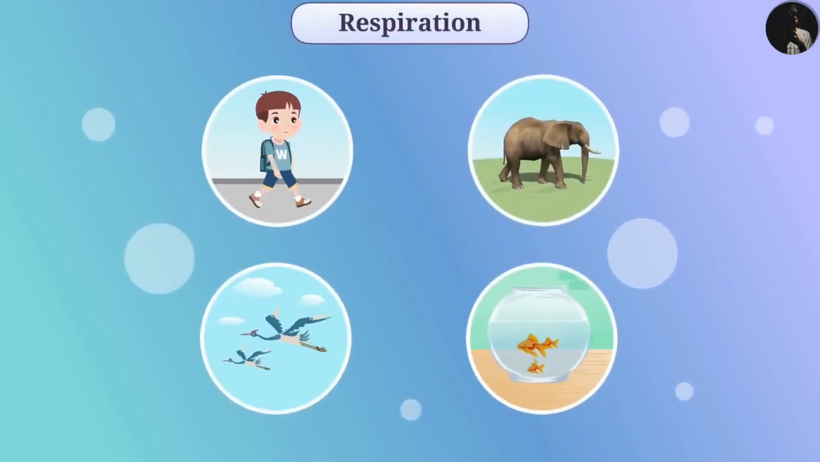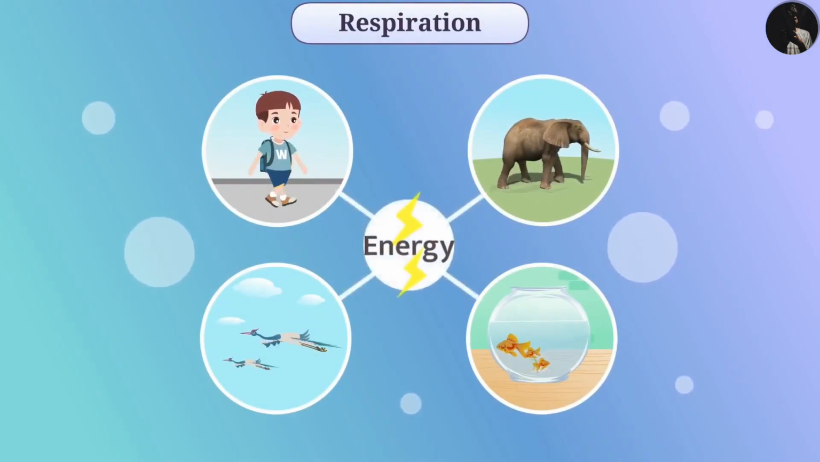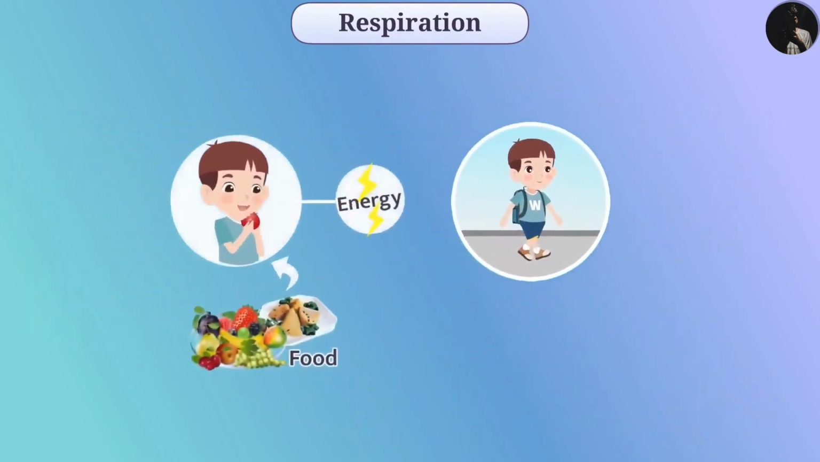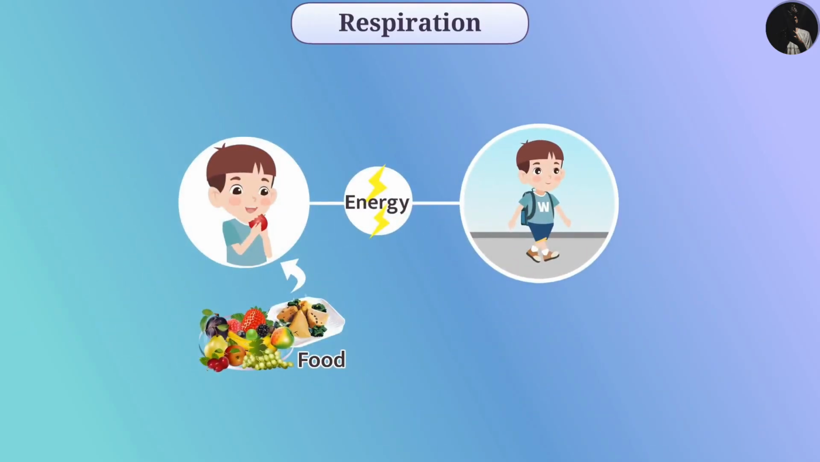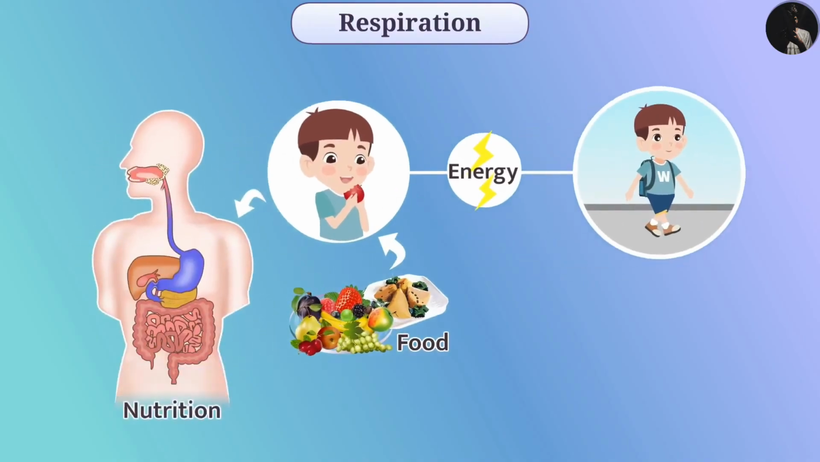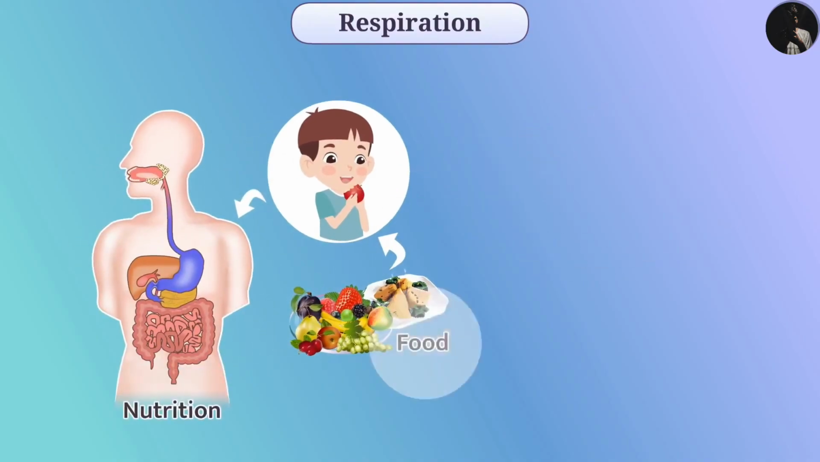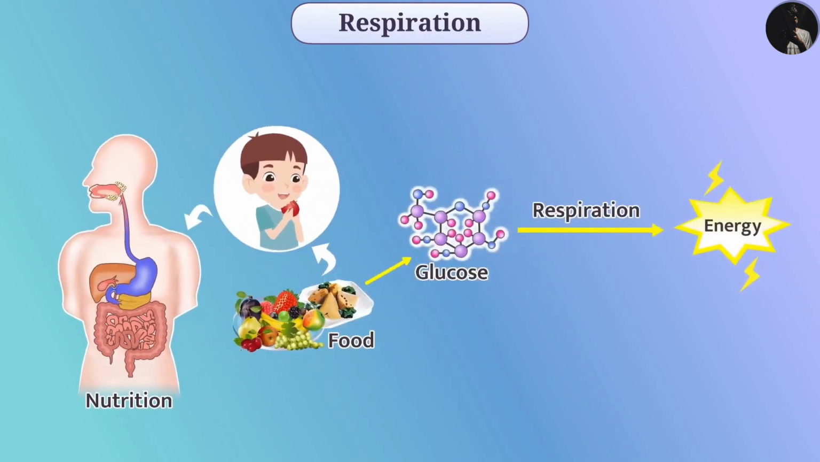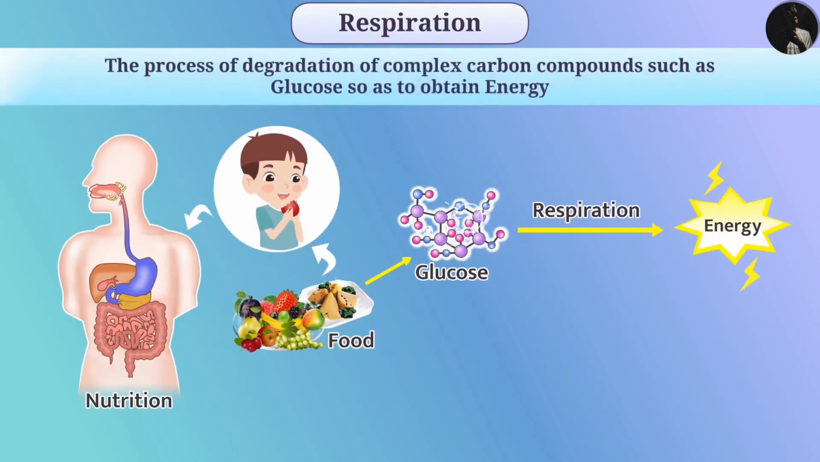In the previous video, we have learned that living beings need energy to do different tasks. This energy is obtained from food. Living beings obtain their food through the process of nutrition. For the production of energy from food, the process of respiration is important. The process of degradation of complex carbon compounds such as glucose so as to obtain energy is called respiration. Let's understand this process in detail.